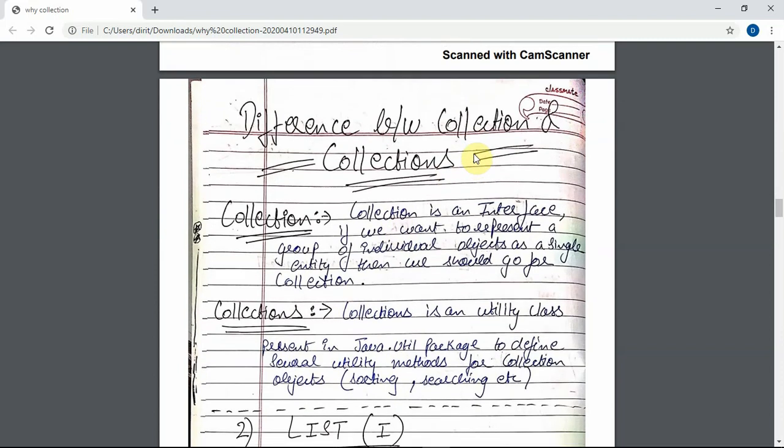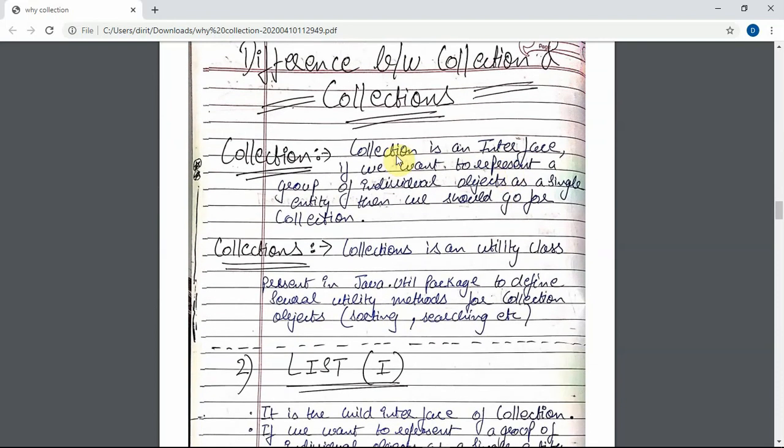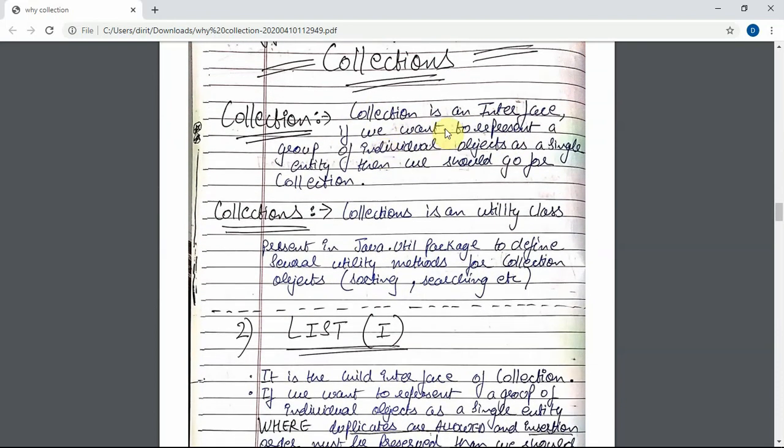This is the main thing: the difference between collection and collections. Don't just say that the S is the difference. Collection is an interface. If we want to represent a group of individual objects as a single entity, then we should go for collection. I told you many times, it is a group of individual objects.